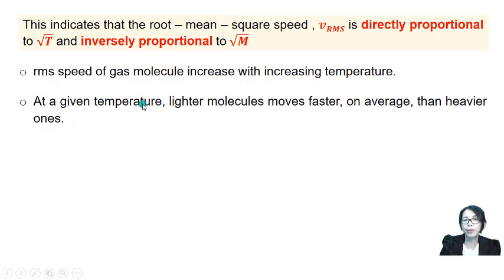And for a given temperature, the lighter molecule will move faster on average compared with the heavier one. Why? Because vrms is inversely proportional to the molar mass of the gas.